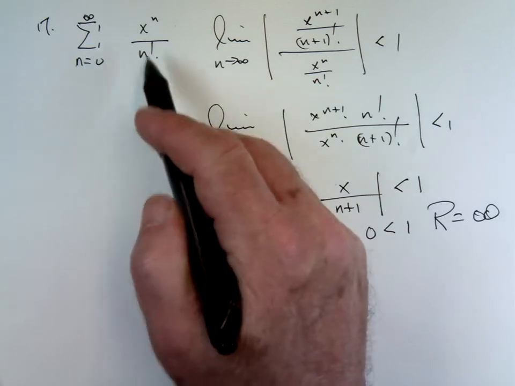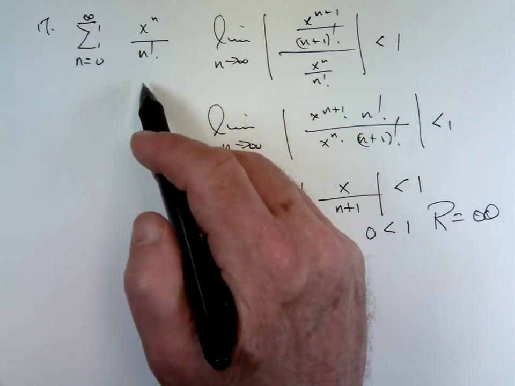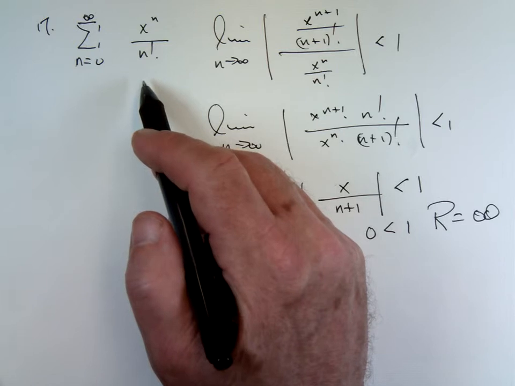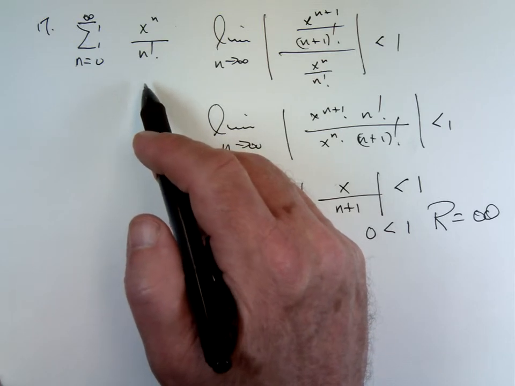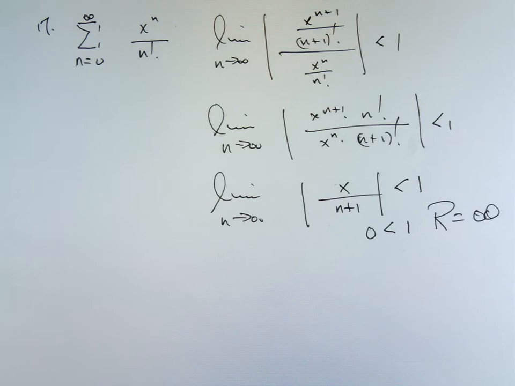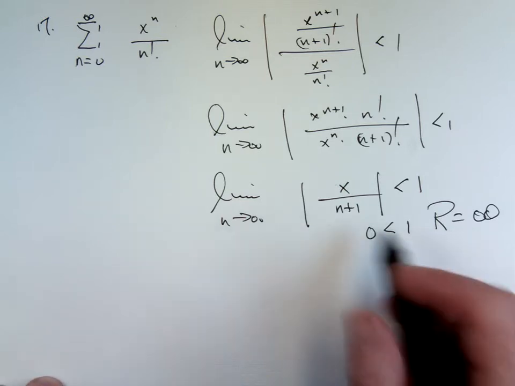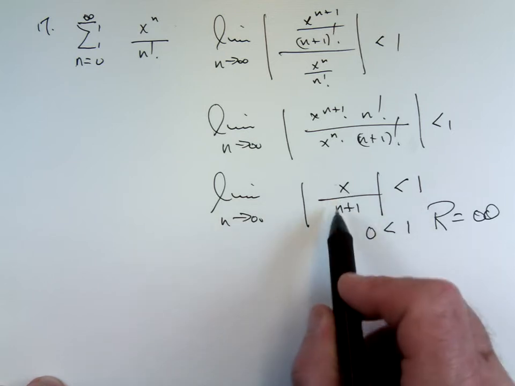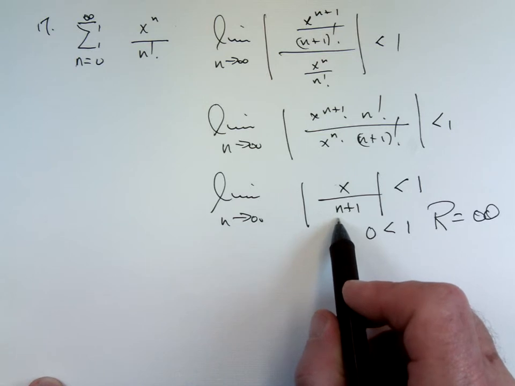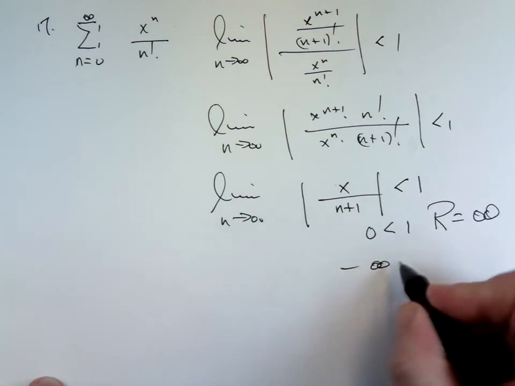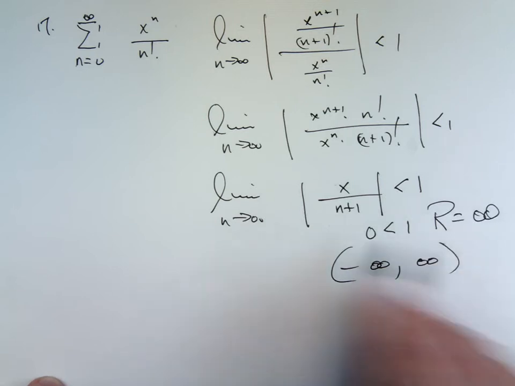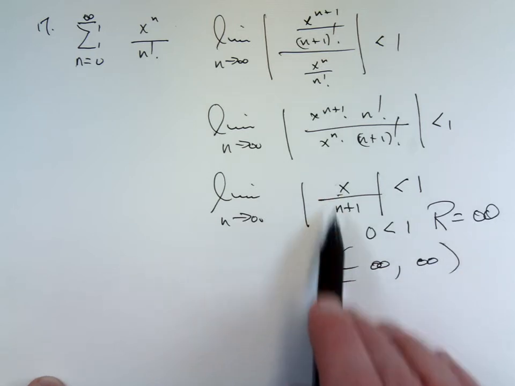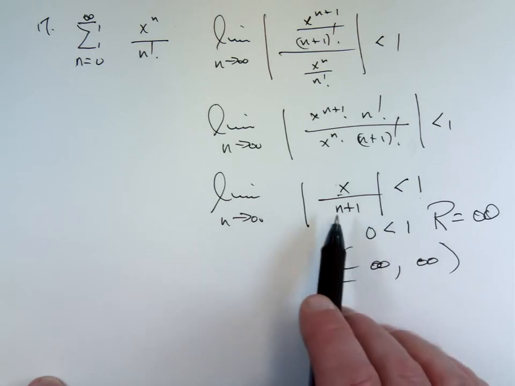This is the Taylor series centered at 0, the Maclaurin series for e to the x, which converges for all x. Yes? How's R infinity? I'm not quite getting it. So if it goes to 0, that's understandable. So what is R? R is the radius of convergence. What that means is, well, it doesn't matter what x is, this is always going to be less than 1. That says that this series converges for every real number x. That means x can go from negative infinity to positive infinity. And no matter what real number you stick in there for x, this will be less than 1. Therefore, the series will converge for all those numbers.